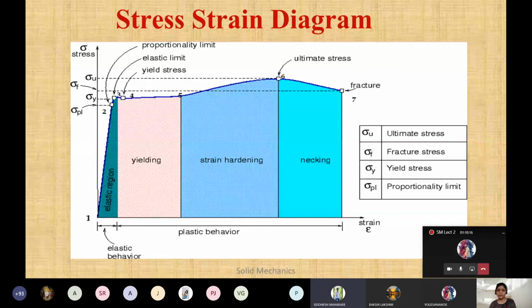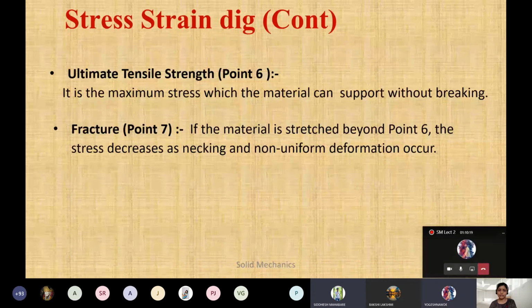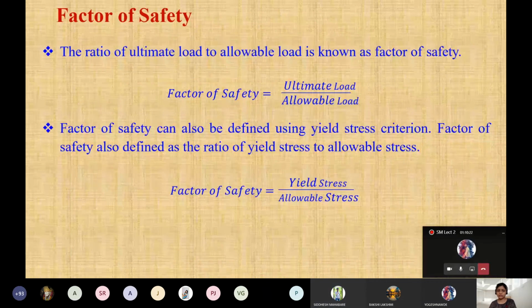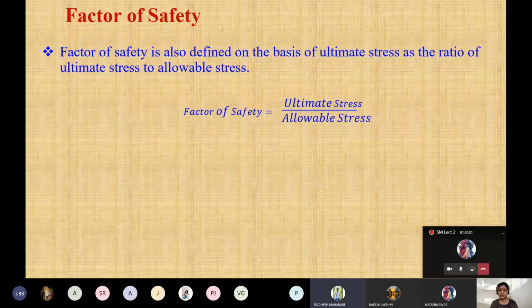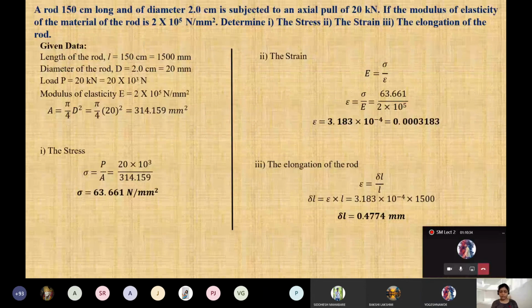Clear beta this one? Hope I clear? Or hope I think it is clear to you who has asked. Beta, clear हुआ है आपको ये अभी ultimate and allowable? Yes, ma'am. Okay, okay, yes. Fine, yeah. Just a basic numerical, I hope time is there. Yeah, still time is there.